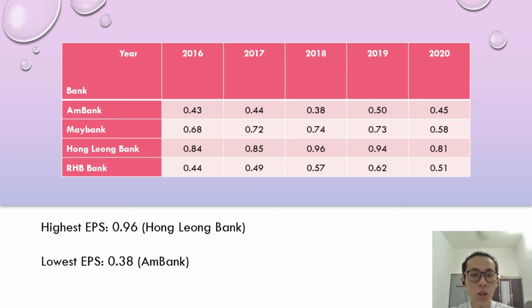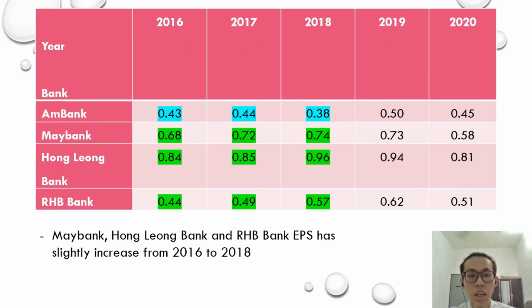Both the highest and lowest EPS happened in the same year, which is year 2018. The noteworthy part is from 2016 to 2018. All the banks' EPS slightly increased except mBank. mBank's EPS increased from 0.43 to 0.44 in 2017, but faced a huge downfall to the lowest EPS among all the banks, which is only 0.38.